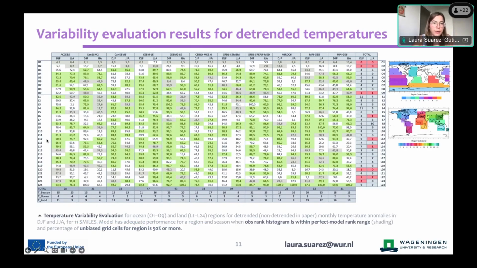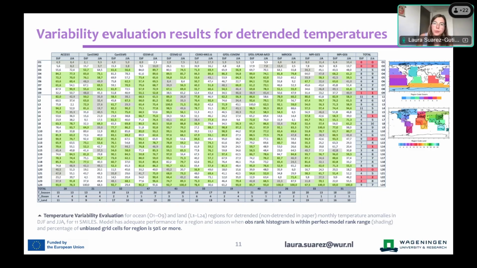So in the rows, you see the different areas. The columns are the different models and seasons. And wherever you see either green or gray shading, it means the conditions that we just saw before are fulfilled. So the observational rank histogram falls within the perfect model range, and any differences in the time series of observations and the models can be explained by general variability. Wherever you don't see this shading, so the white cells, the condition is not fulfilled.